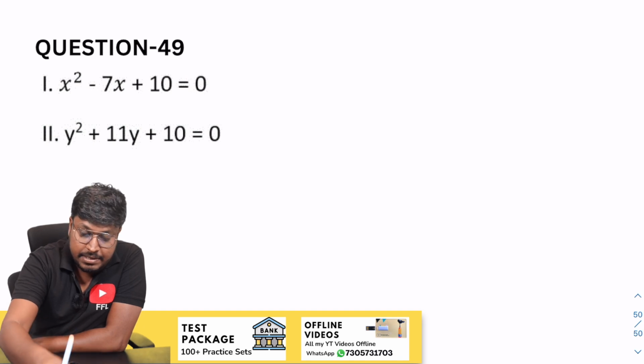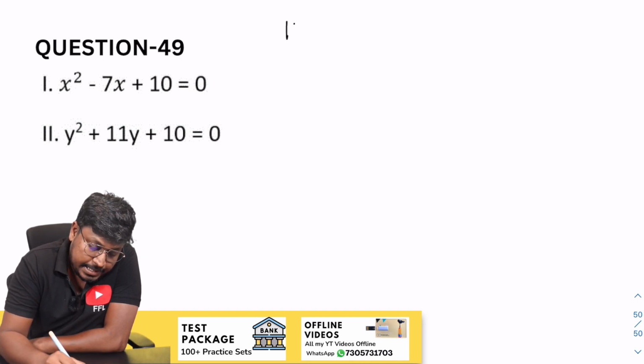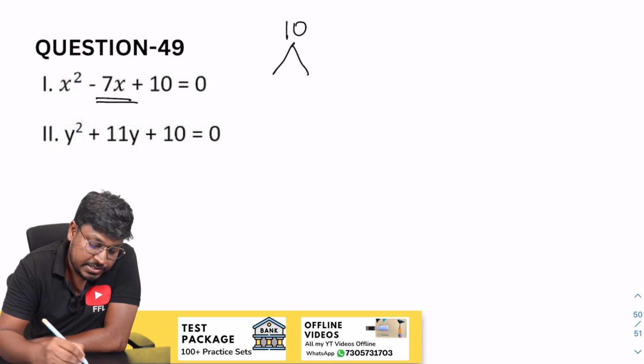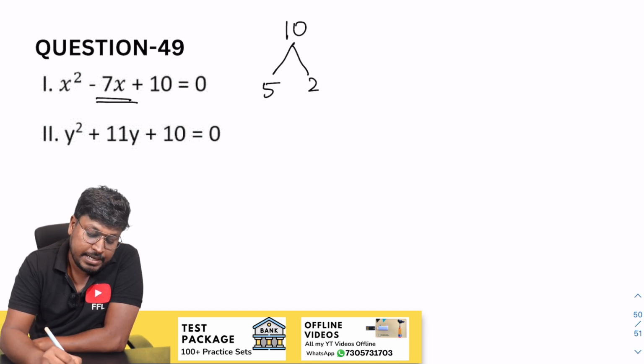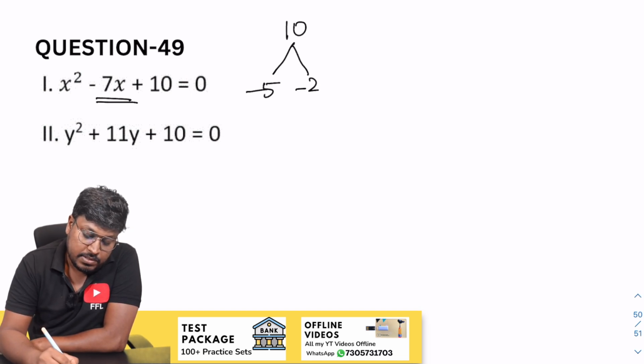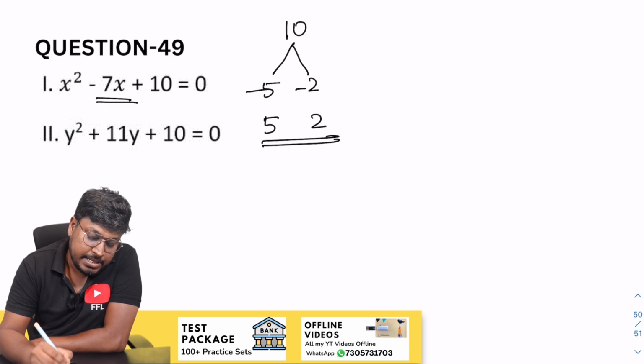So 49th question, yes. So 10 here. Our target is to get minus 7. So 5 into 2 will be 10. So minus 5 minus 2. So while I change, 5 and 2 will be the factors.